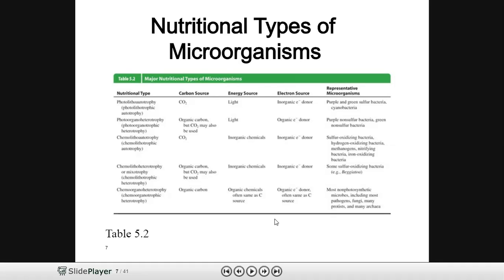The third nutritional type of the organism is chemolithoautotrophs. As they are autotrophic organisms, the source of carbon will be carbon dioxide, and as they are chemo, the energy source will be inorganic chemicals, and as they are lithotrophic, the electron source here will be inorganic electrons.